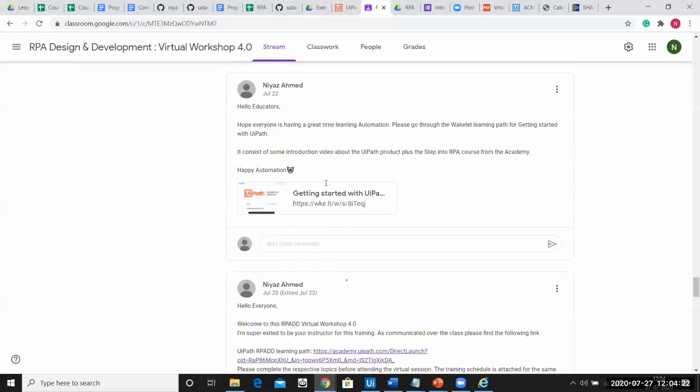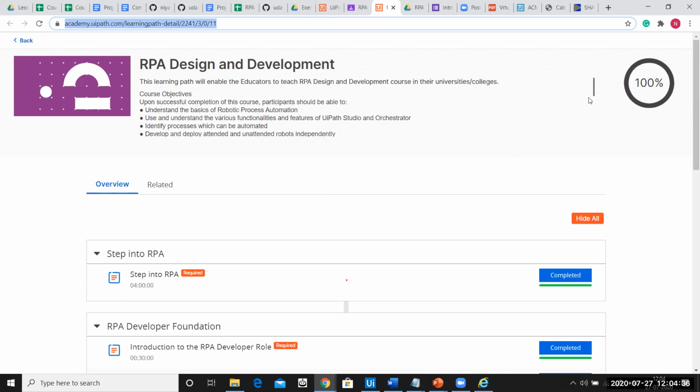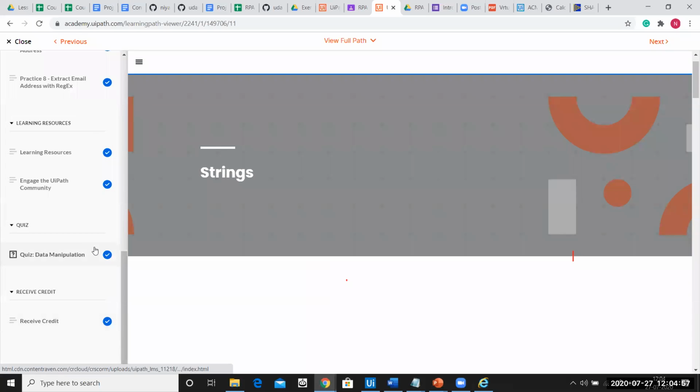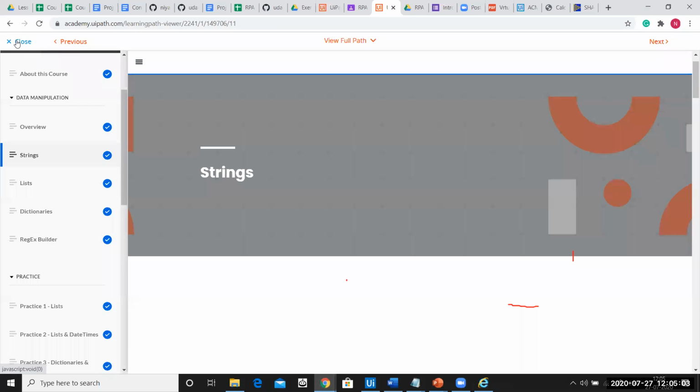So let me just quickly open it, I'll also show you. We can see this is the URL that we shared with you. This was specifically designed for this workshop itself. You can see for me, it's 100% completed. Let's say I want to learn about data manipulation. I can directly go to the chapter again and learn data manipulation from there. There is no need to go and appear for the test. You can see everything is marked as completed, even the quiz. So you can revisit any of these topics and start learning again from there.